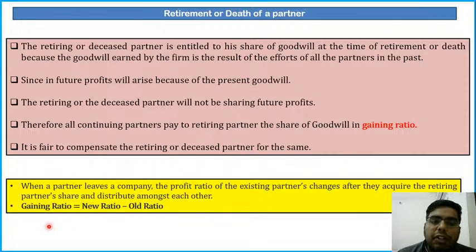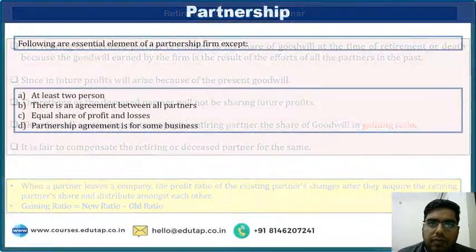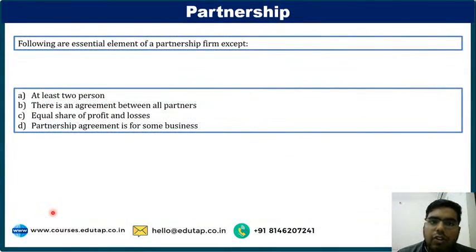Gaining ratio is the opposite of sacrificing ratio. Sacrificing ratio was old ratio minus new ratio. Gaining ratio is new ratio minus old ratio. You should also remember the formulas. So that was all regarding partnership. I have tried to cover all the concepts.